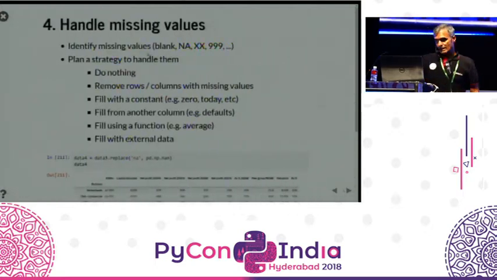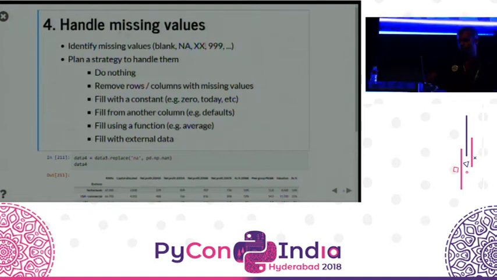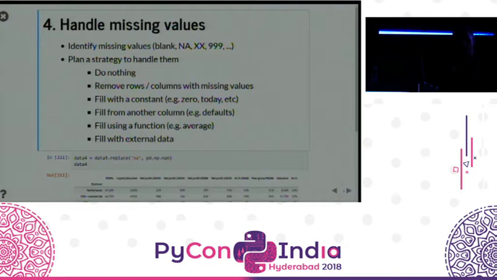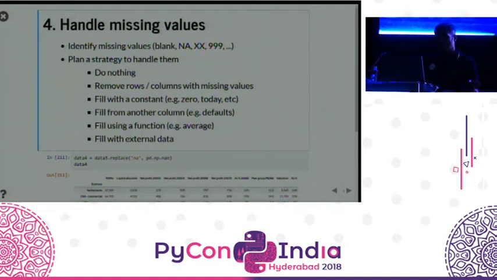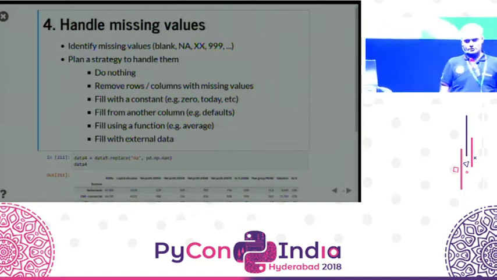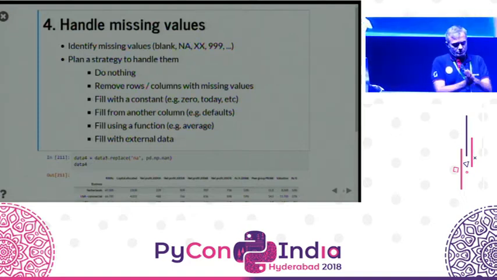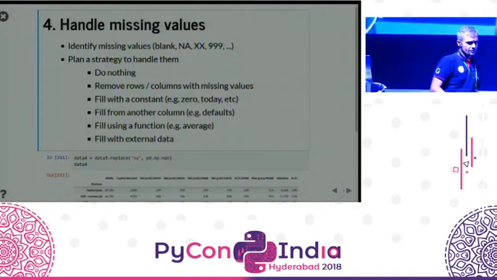So let's handle those. First, we identify them. In this case, a manual scan tells us that it's only the letters NA that constitute a missing value. However, I've seen data sets where it could be an empty string, it could be XX, XXX, numbers like 999. All of these also tend to indicate missing values. You've got to look carefully for what constitutes missing values. But then, once you have the missing values, what do you do with them? Possibility one, do nothing. If you're going to take totals of the columns, that's okay. Missing values can stay missing. If you're going to take averages, as long as the averages ignore the missing values in the numerator and the denominator, you're fine. There's no problem.